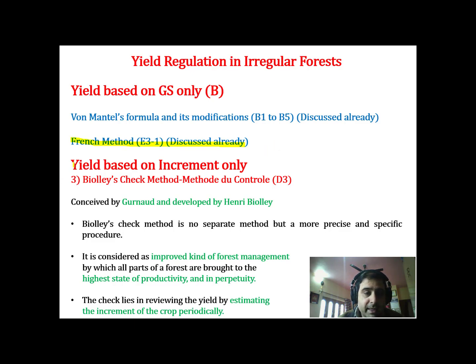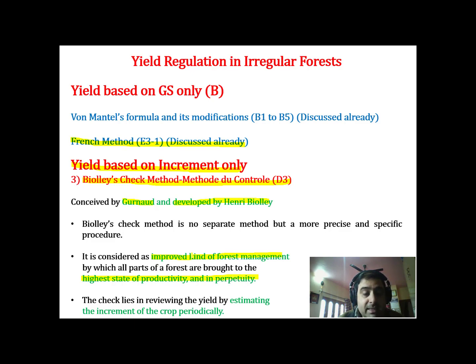Now coming towards yield based on increment only, where we have an important Biolley's check method or method du control. The idea of this method was conceived by Gernard and finally developed by Henry Biolley. It's basically not a separate method, but a more precise and specific procedure which aims at improvement kind of forest management. Why? To bring the forest to the highest state of productivity and in perpetuity.